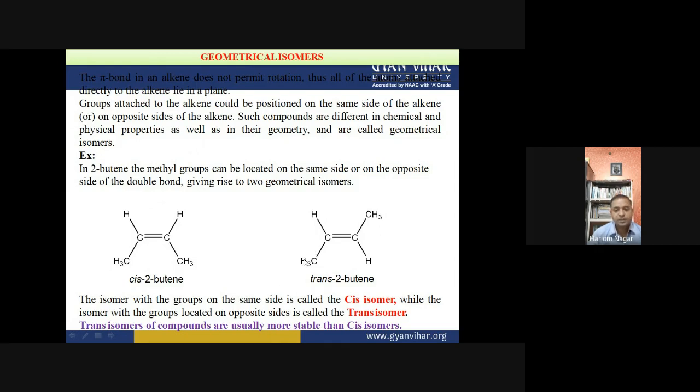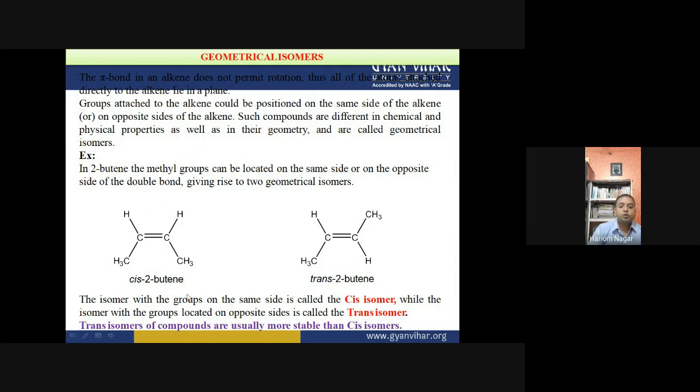If the groups are present on opposite sides with respect to the plane, suppose we pass a plane here, this is the plane. Okay, so one CH3 group is on this side of the plane and the other CH3 on this side. So these CH3 groups are in opposite positions with respect to the plane of this compound: trans-2-butene. The isomer with the groups on the same side is called the cis isomer, while the isomer with the groups located on opposite sides is called the trans isomer.